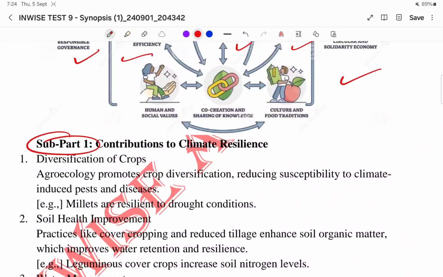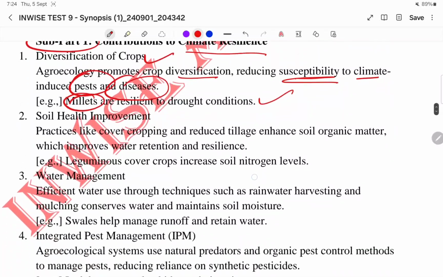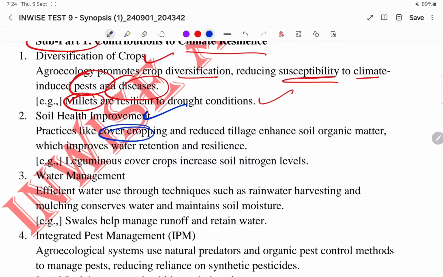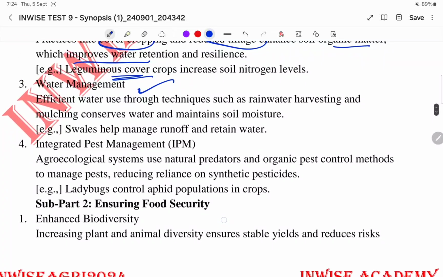Okay, subpart one. So how the agroecology contributing the climate resilience, like diversification of crops. Agroecology promotes the crop diversification, reducing susceptibility to climate change and climate induced pest and diseases. Examples: the millets are resilient to drought conditions, right? Then come to soil health improvement. Practices like cover cropping, reduced tillage enhances the soil organic matter, which improves the water retention and resilience. Then leguminous cover crops. Then water management.